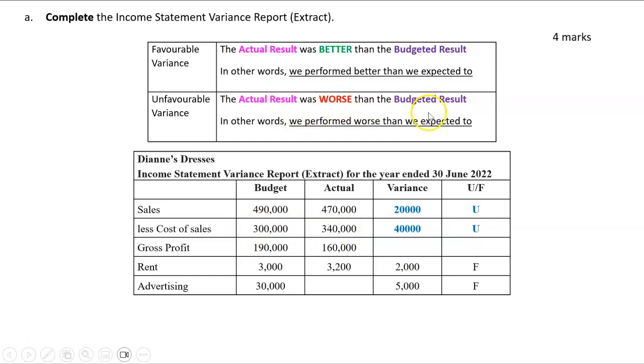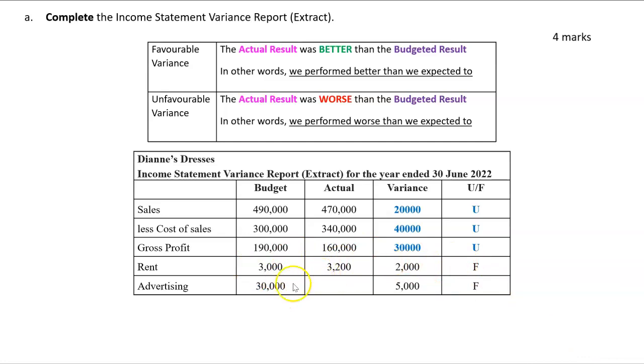So that is worse than we hope to achieve. So therefore, our gross profit, we budgeted for 190, it was only 160. So therefore, there was a variance of 30,000, and again, that's unfavorable. So it was $30,000 less than we'd hoped, so that is worse than we expected it to be, so that's unfavorable. The rent they've done for us, we're going to come back to that for a later question.